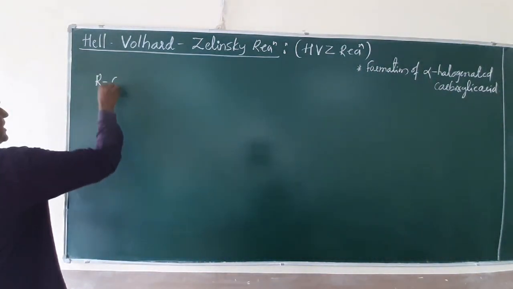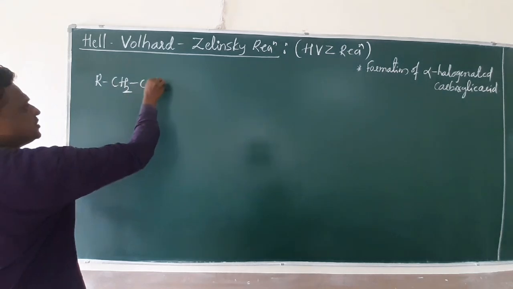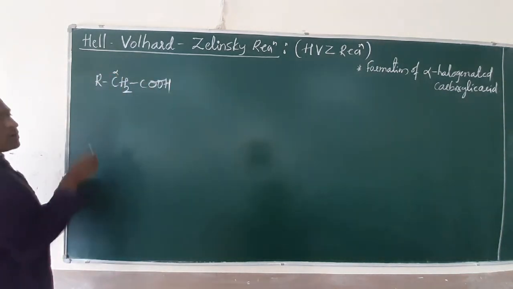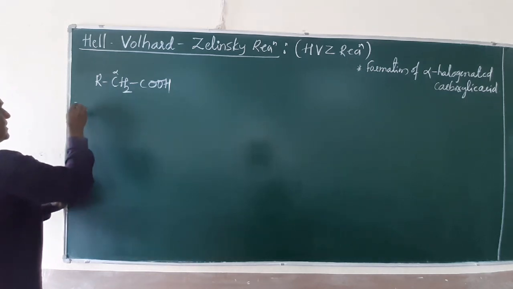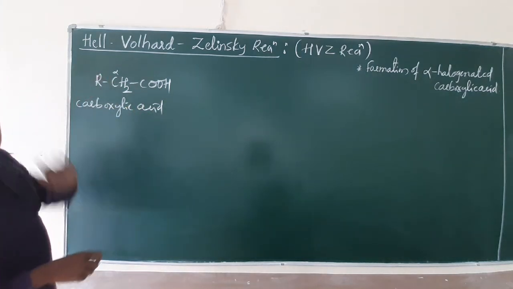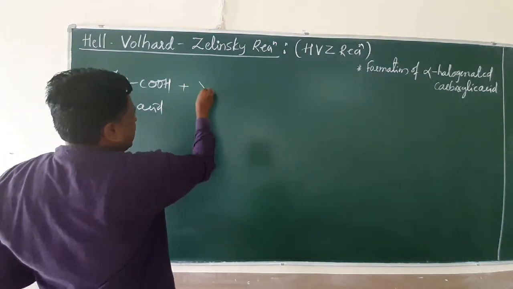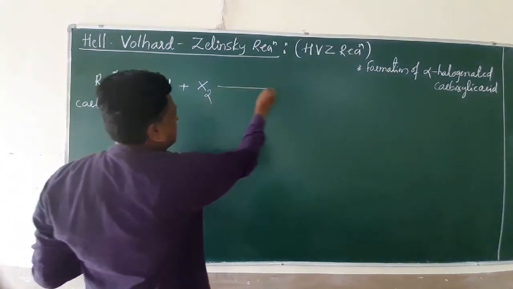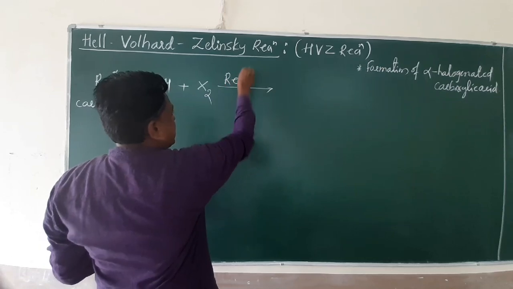When a carboxylic acid, this is RCH2COOH, has the functional group attached, this carbon is called the alpha carbon. This carboxylic acid having an alpha carbon undergoes halogenation in the presence of red phosphorus.